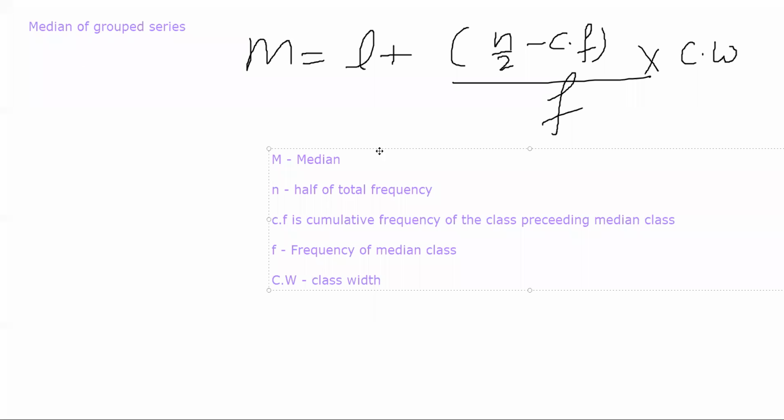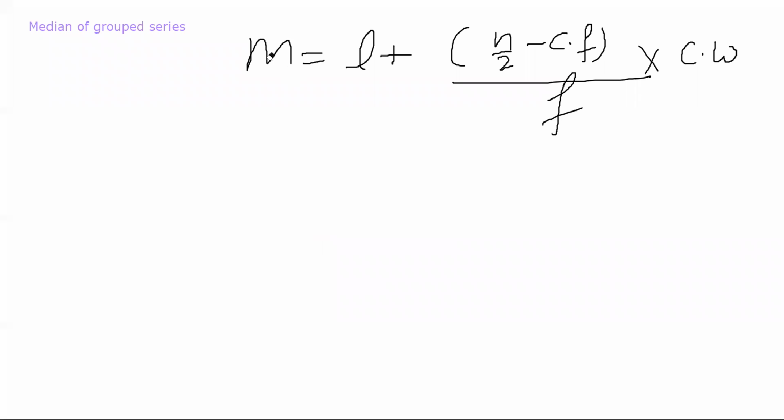Let's suppose you get an example problem.